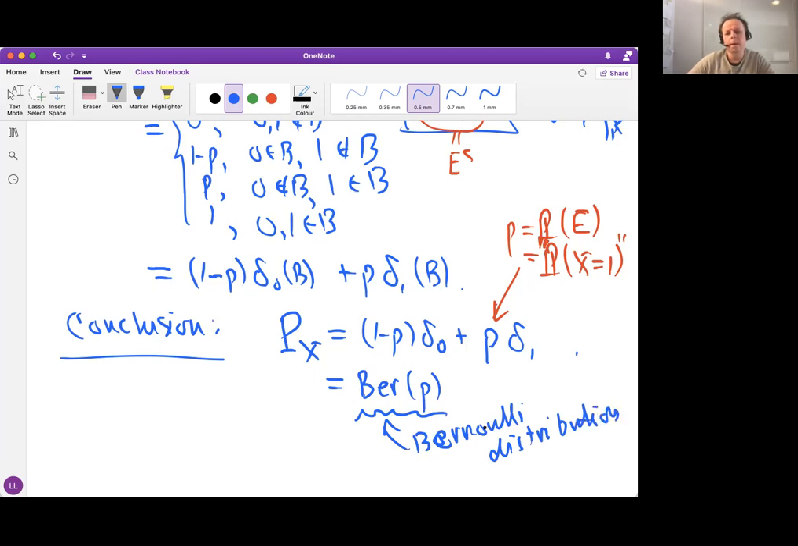But this is the way Bernoulli and Dirac are related. Of course, Dirac lived 200 years later than Bernoulli, but the relationship is there. You get Bernoulli when you take a convex combination of 2 Diracs.